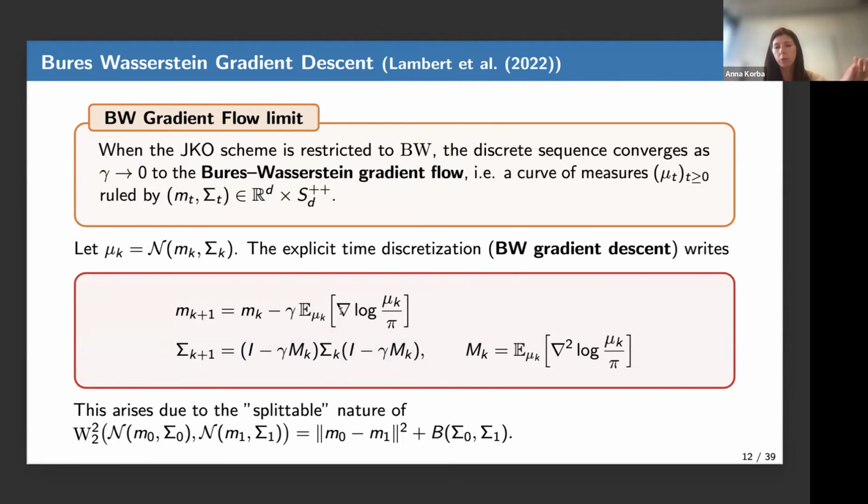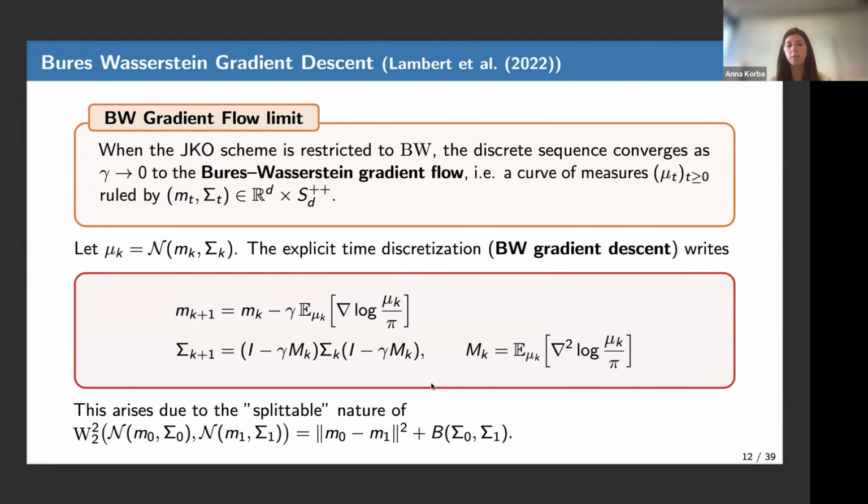What is nice is that everything here is computable. Here I didn't write it, but mu_k is the density of the Gaussian. So actually these expressions simplify a lot. And you just remain with quantities depending on nabla log pi, so remember that pi is proportional to exponential minus V. So you have access to this grad V, and quantities depending on the Hessian of log pi, so the Hessian of V. Okay, so everything here is implementable.